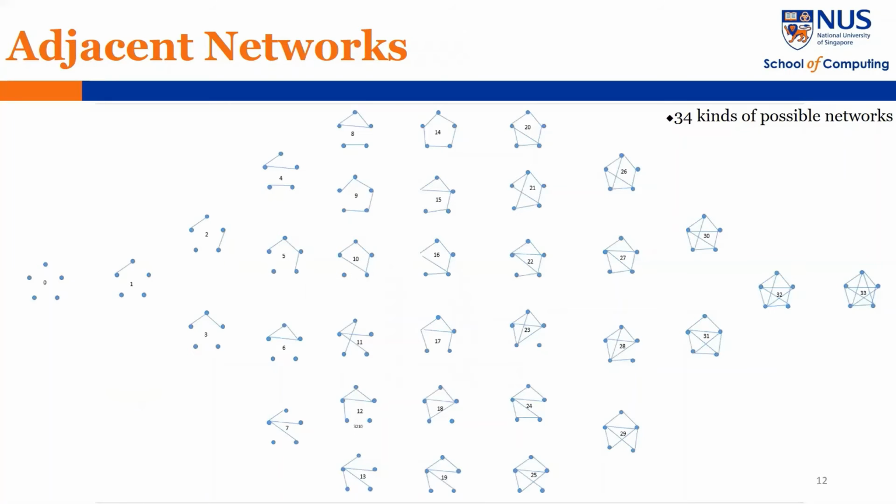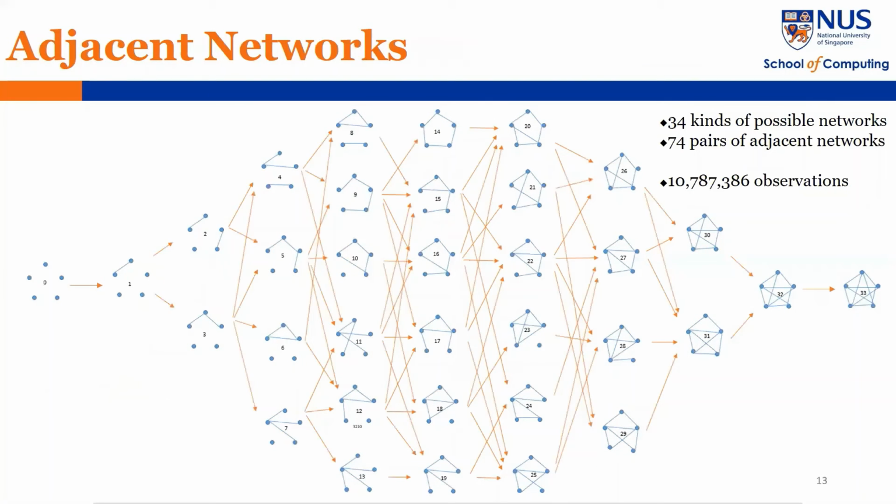There are 34 kinds of possible networks for a 5-member team. We list them according to the number of ties in the network. Then we figure out all possible pairs of adjacent networks. In this picture, arrows list pairs of adjacent networks. For example, network 0 and network 1 are a pair. In total, there are 74 pairs of adjacent networks. After reconstruction, we get about 11 million observations.